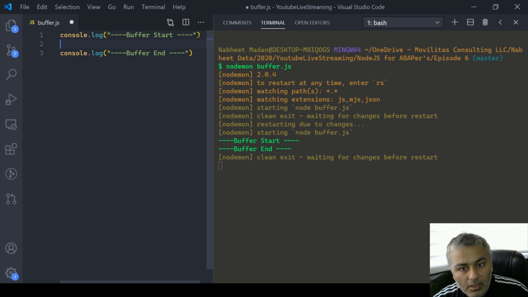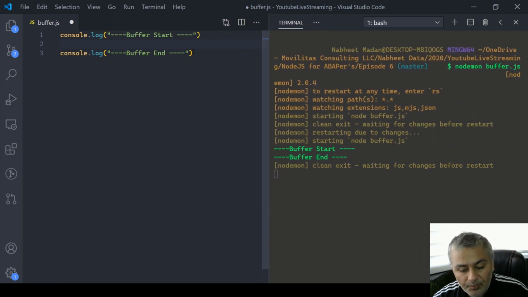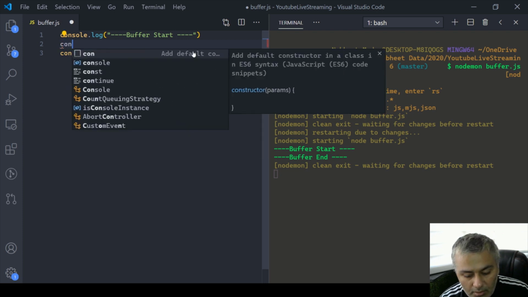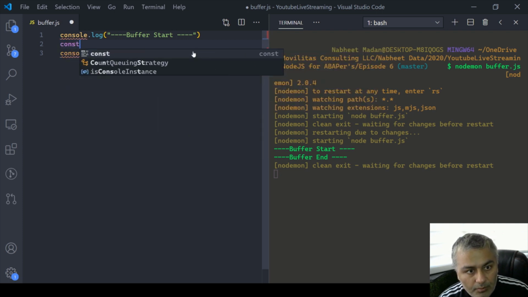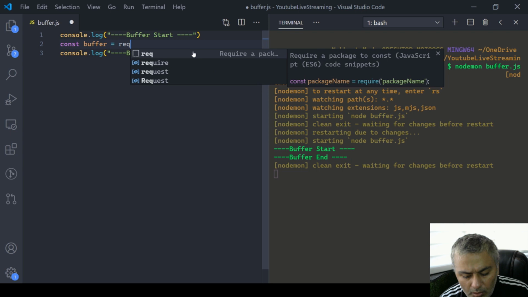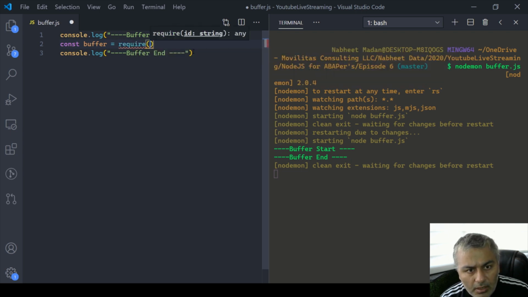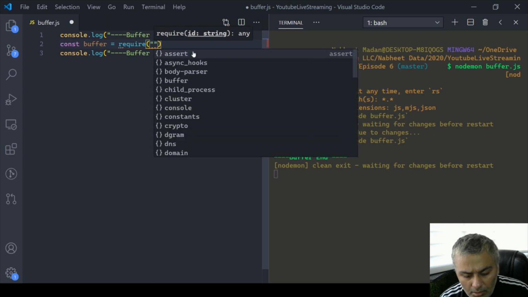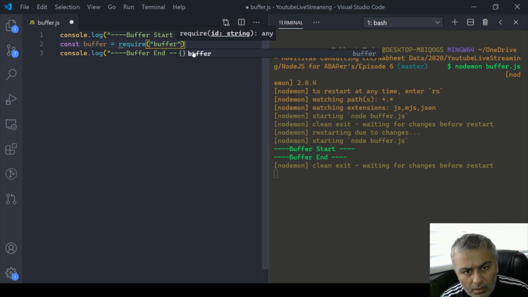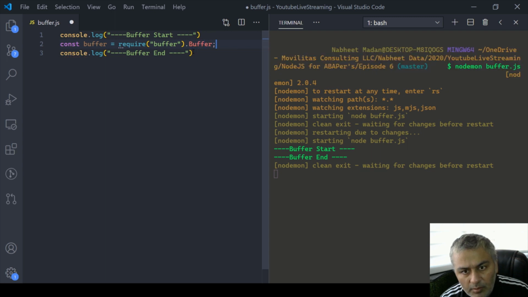The first thing you need to do is declare our buffer. Buffer is available in the existing node package only. You don't need to install any third-party package. All you need to do is use the buffer method.